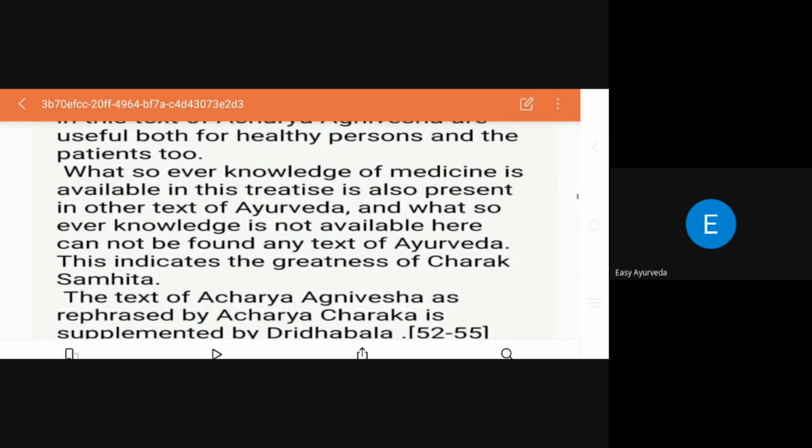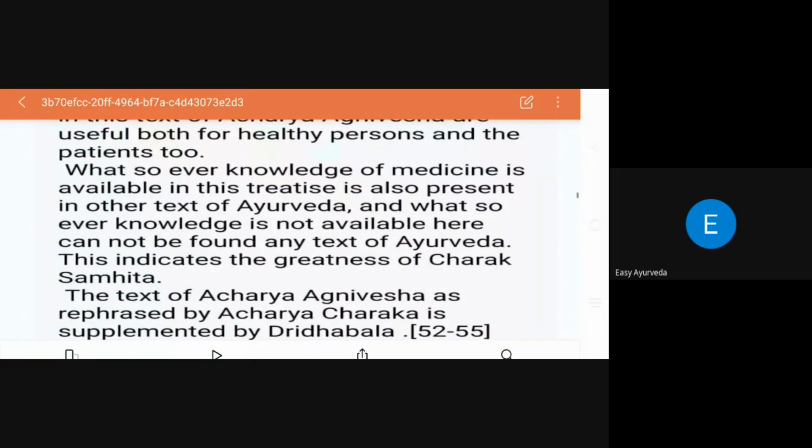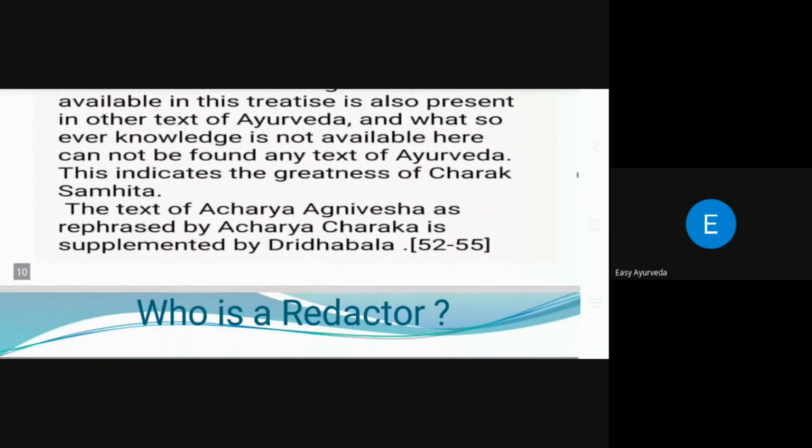How can he speak with so much confidence in his literary work? It shows how thorough they were, how much they had researched, and that they wrote confidently. Whatever is written in this book is available in the other books of Ayurveda, and whatever is not written in this book will not be available in the other texts. So this is the speciality of the Charaka Samhita as a literary work also.